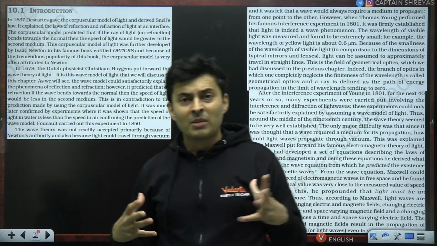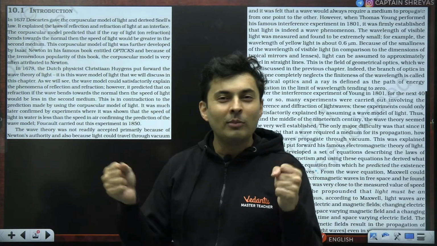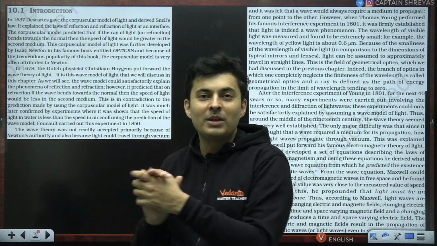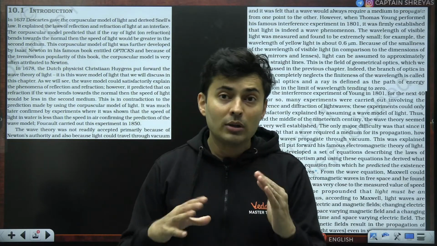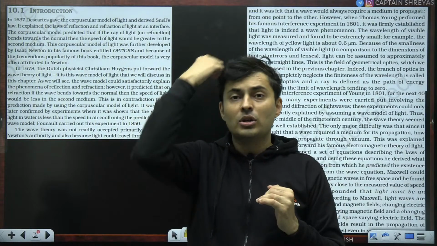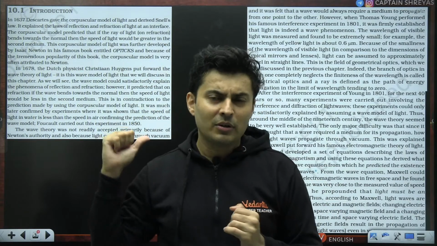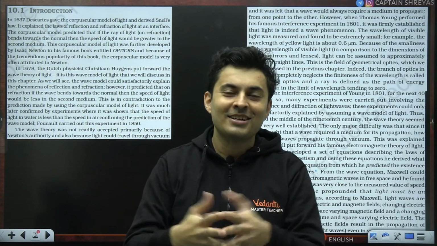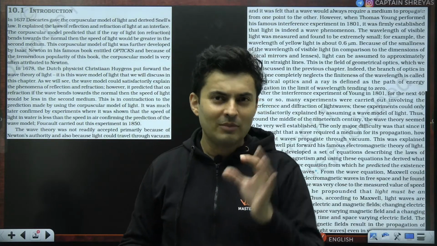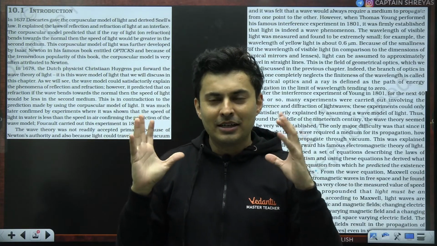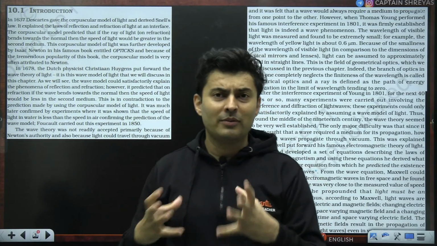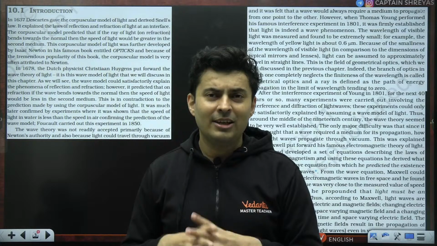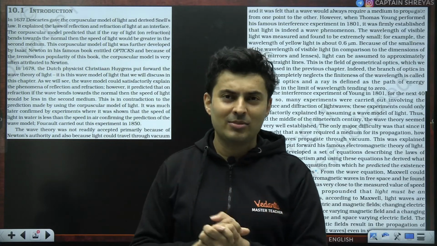But Newton being the more dominant guy, people did not believe whatever Huygens said, and his theory was discarded. Although Huygens' theory was actually very interesting, and that is what we are going to study even after 400 years. Even though there were some flaws in it, it has a very natural flow. It gives you a proper feeling of how refraction and reflection might be working, and so many other explanations occur very naturally.